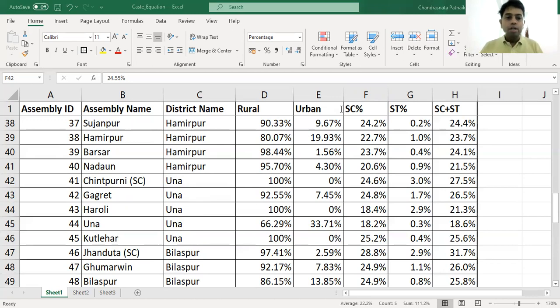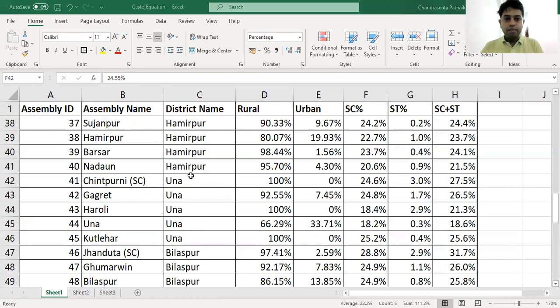Let's come back to Una. If you look at it, it was a close fight. BJP got 50.6 and Congress 46.3. The vote share difference was only 4%, and BJP was leading in 3 and Congress in 2. In 2012 also, it was a very close contest: Congress 46.9 and BJP 45.3, and Congress was leading in 3 and BJP in 2.